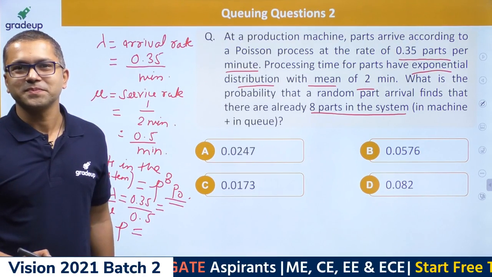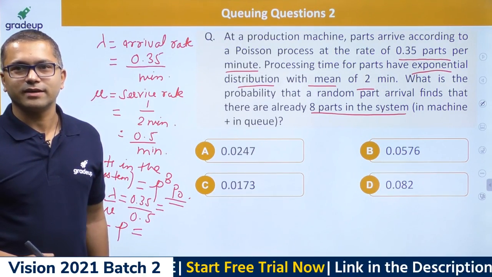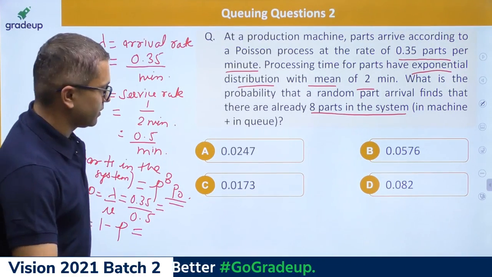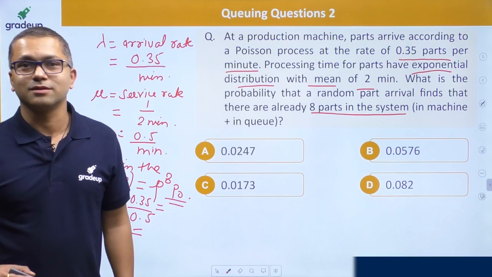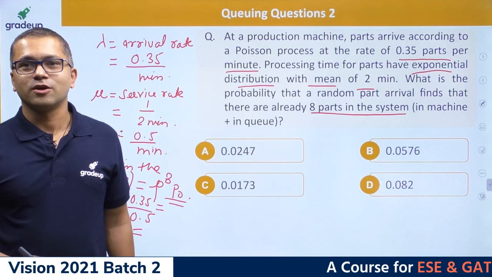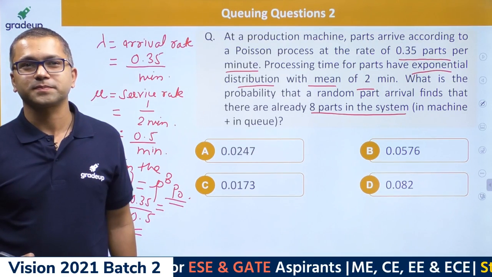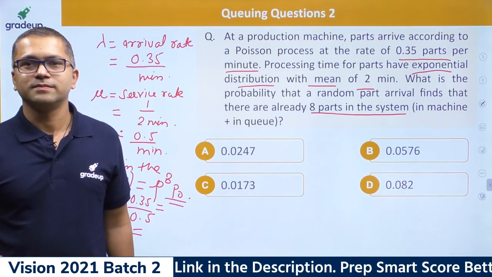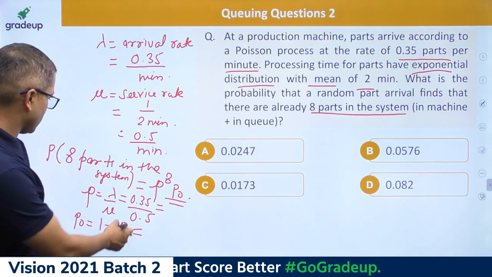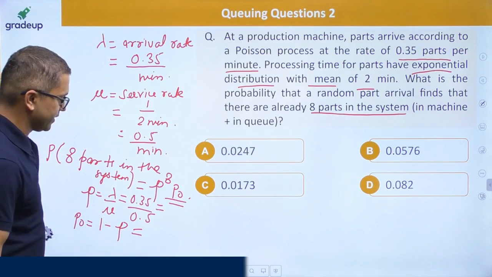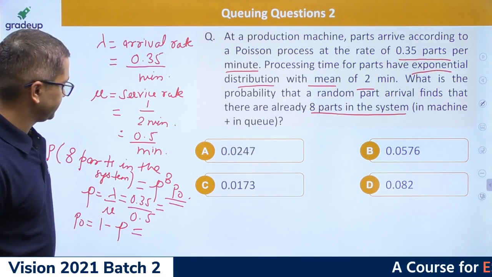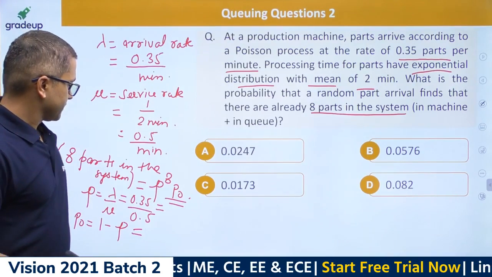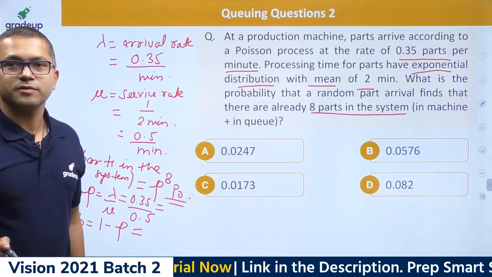There's no option like 0.5 there, right? I don't have a calculator over here, so you need to do the calculations, all right? How much are you getting, guys? Rho is 0.35 upon 0.5.